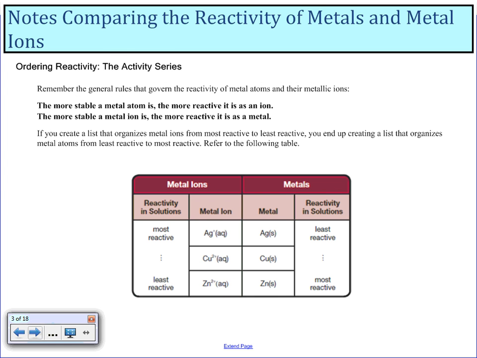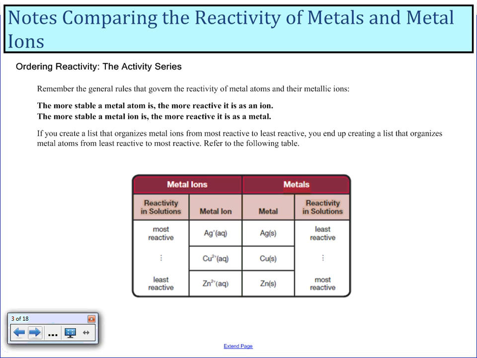Alright, so, ordering reactivity: the activity series. Remember the general rules that govern the reactivity of metal atoms and their metallic ions. The more stable a metal atom is, the more reactive it is as an ion. And the more stable a metal ion is, the more reactive it is as a metal. So if you create a list that organizes metal ions from the most reactive to the least reactive, you end up creating a list that organizes metal atoms from least reactive to most reactive.